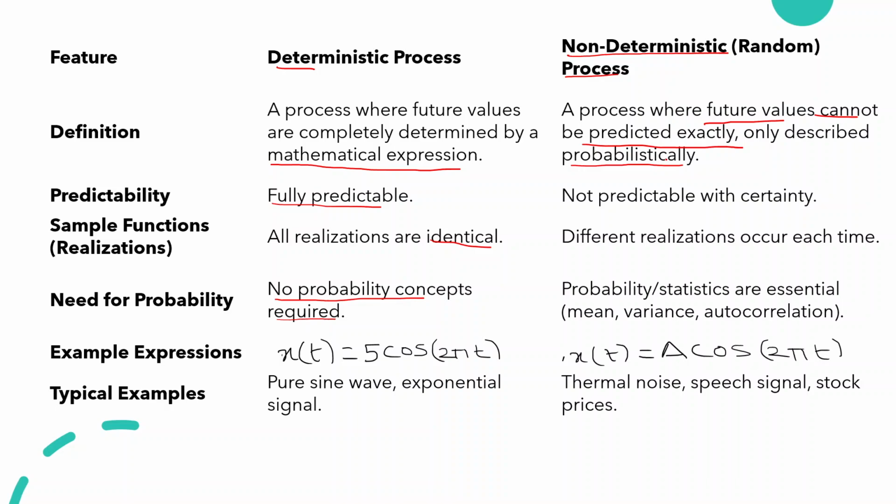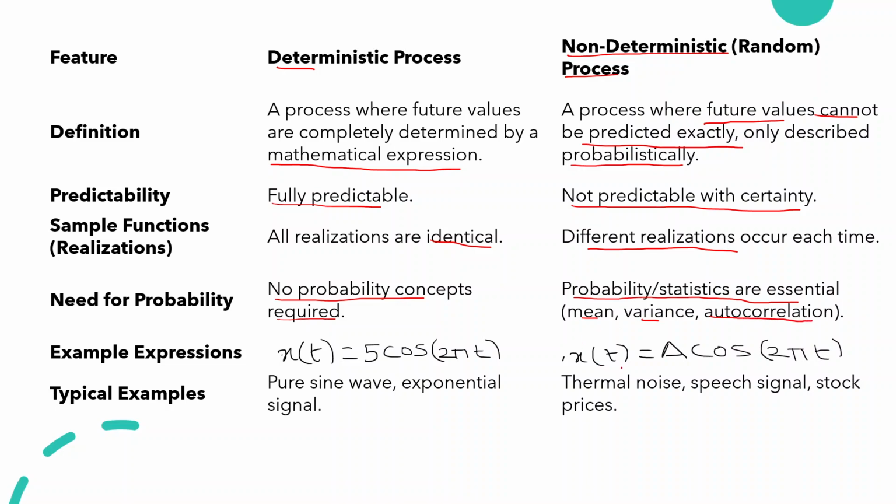From the past behavior we cannot predict the future values, so it is not completely predictable with certainty. If we perform the experiment different times we will get different outcomes. We will not get the same value when we do the experiment repeatedly. Here the probabilistic or statistical terms such as mean, variance, and autocorrelation play the role.